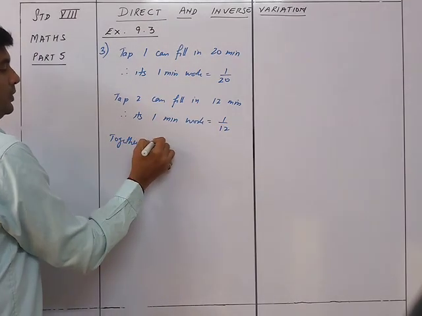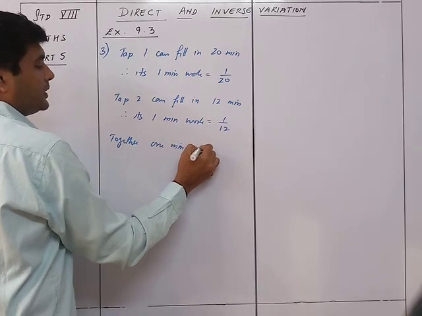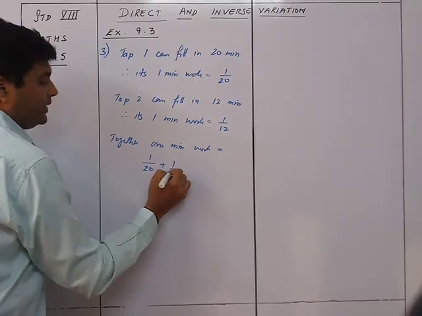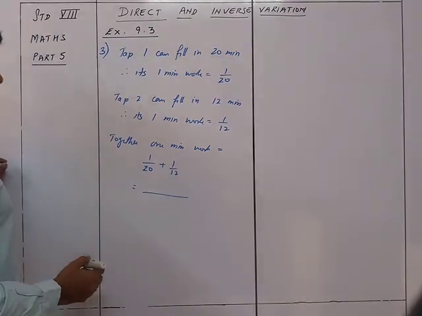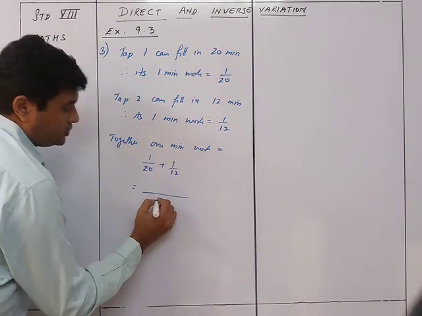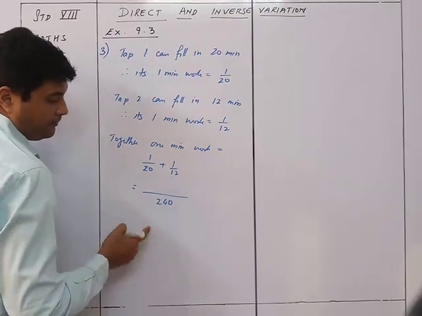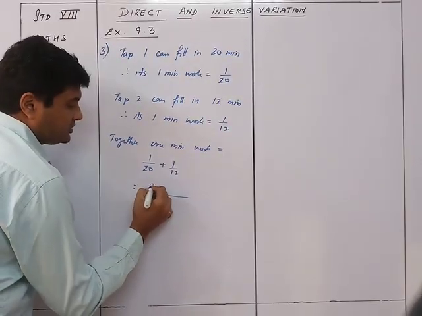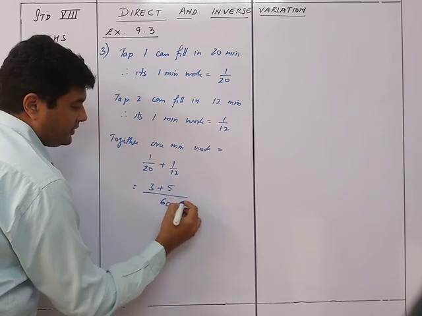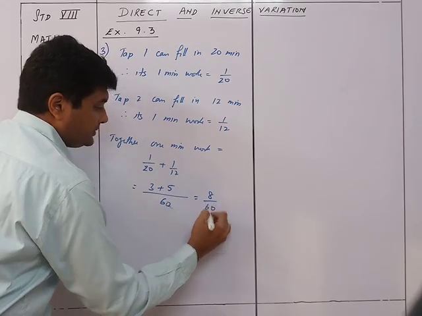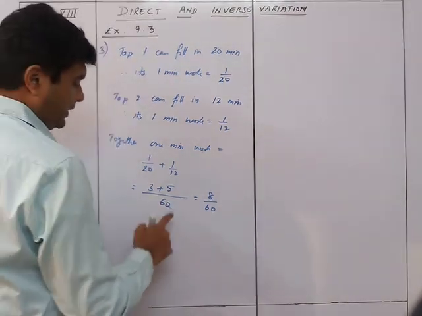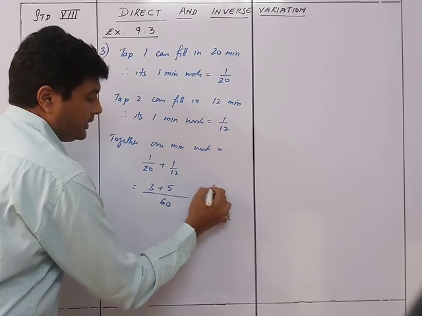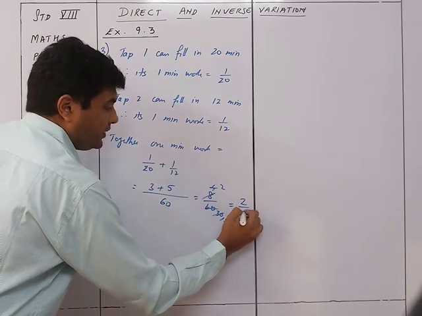Together, 1 minute work is equal to 1 upon 20 plus 1 upon 12. The LCM, in fact, would be 60 in the easy way. So it's 3 plus 5, which is 8 upon 60. That gives you 4 upon 30 and then 2 upon 15.